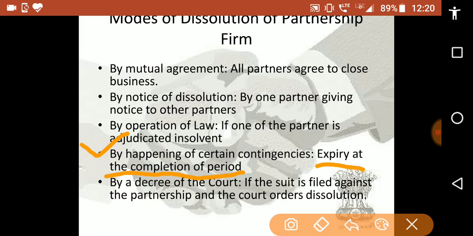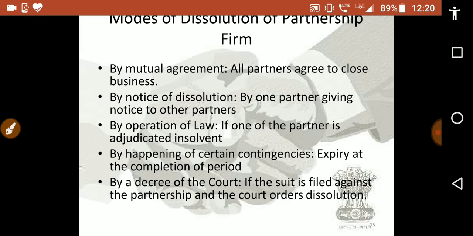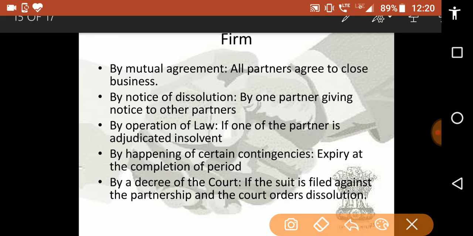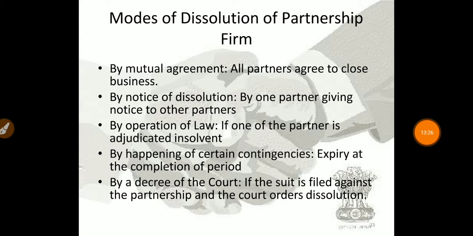Now by decree of a court, means if a suit is filed against the partnership and the court orders dissolution. So these are some modes of dissolution of partnership firm.